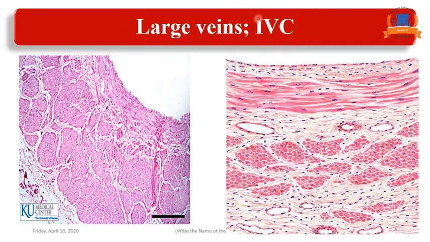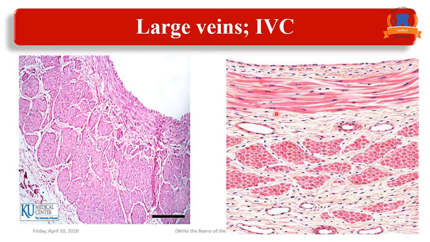We have here the large vein, the inferior vena cava, with its three layers. First, tunica intima: endothelium, simple squamous epithelium, and beneath it subendothelial connective tissue. We have no internal elastic lamina. Then tunica media, a thin layer formed of concentric layers of smooth muscle fibers, with no external elastic lamina.